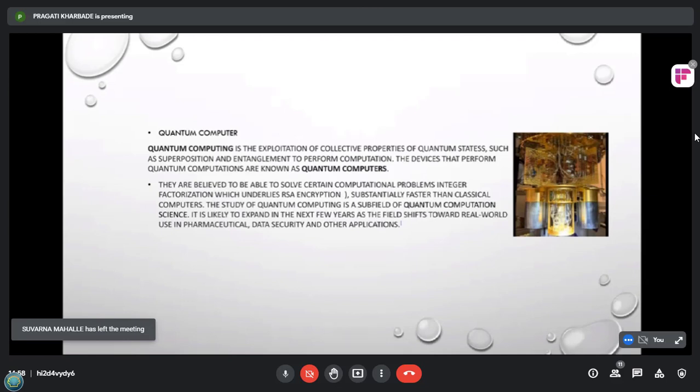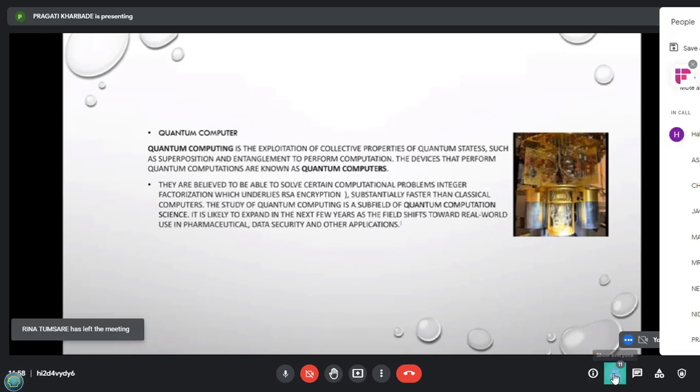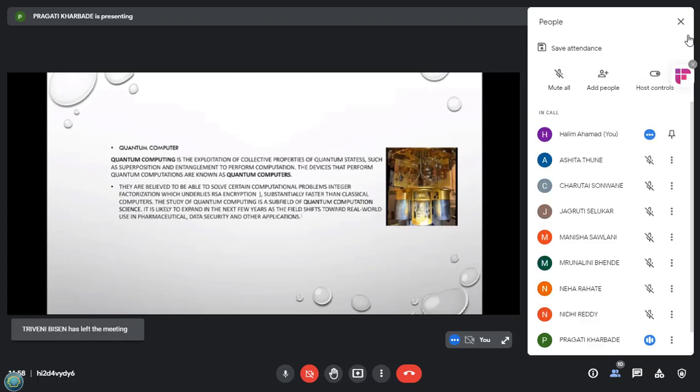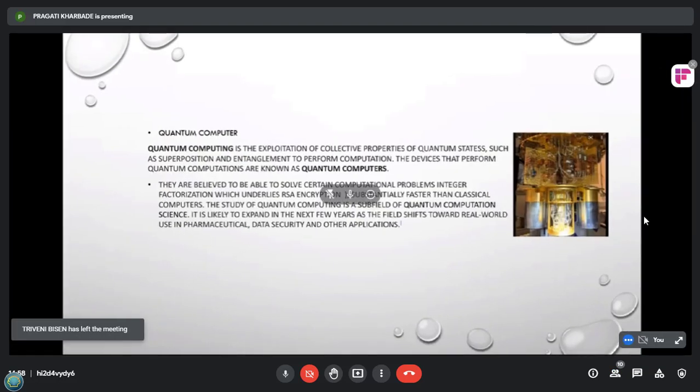First, let us try to know what quantum computing is. Quantum computing is the exploitation of collective properties of quantum states, such as superposition and entanglement, to perform computation. These devices that perform quantum computation are known as quantum computers.